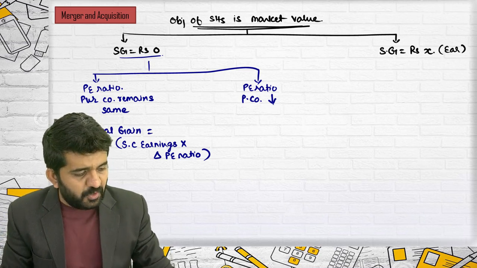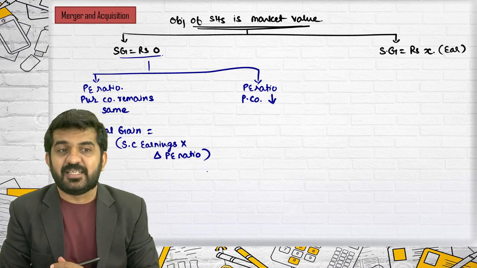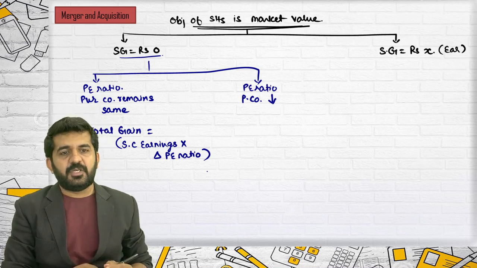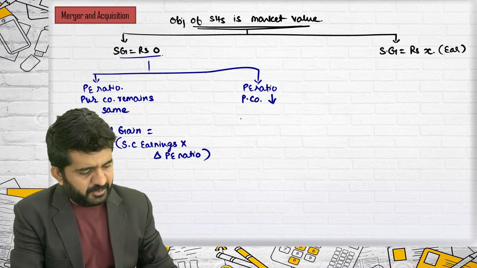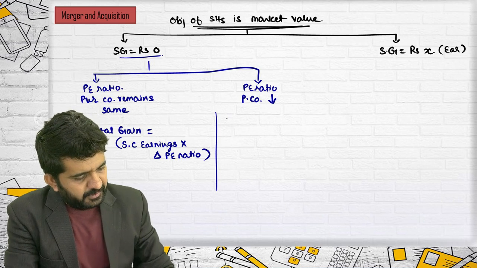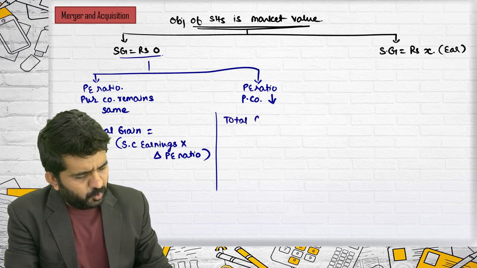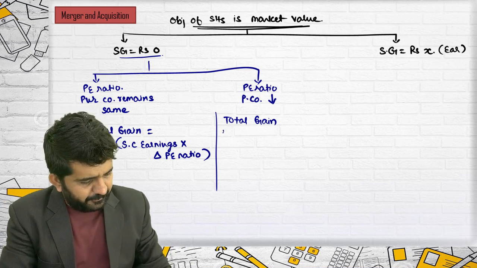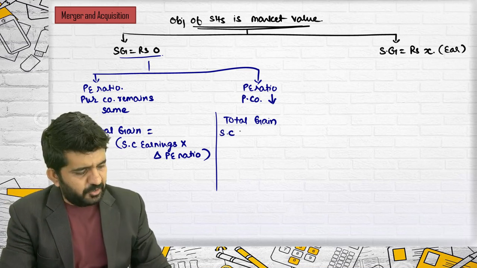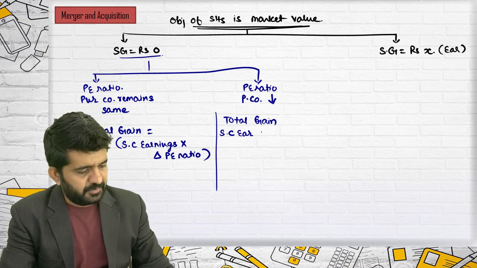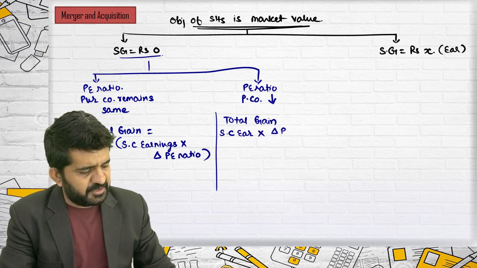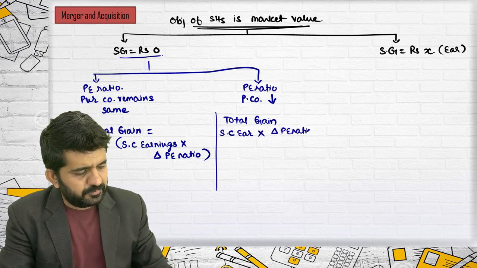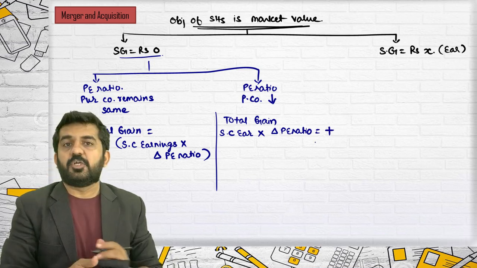If PE ratio of purchasing company decreases, try to understand what will be total gain. Then total gain will be is equal to, first gain remains same, selling company's earnings multiplied by difference in PE ratio. The answer will be in positive.